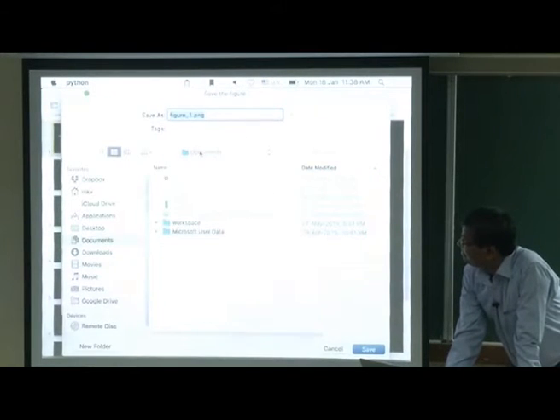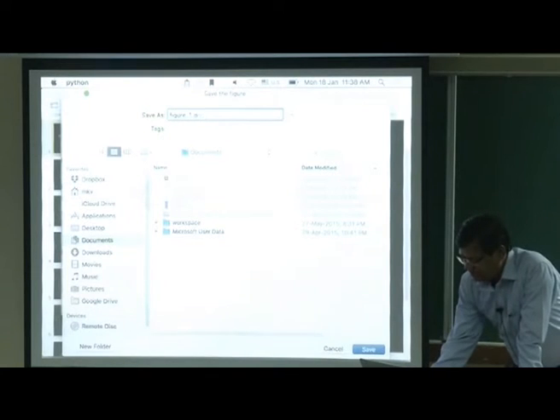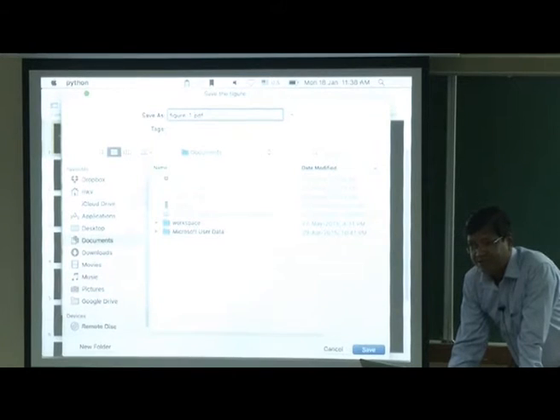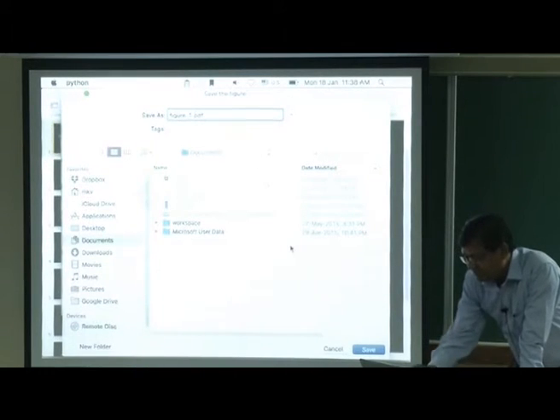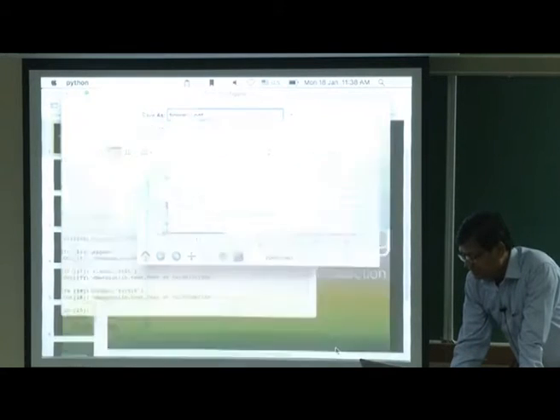Okay. So, I can save as figure 1. So, this is saving as PNG. So, this is the format. I want PDF, then I just say PDF. So, PDF is one. You can change the name of this file. All of it you can save, wherever you want you can save it. Okay. So, I will not save it here.